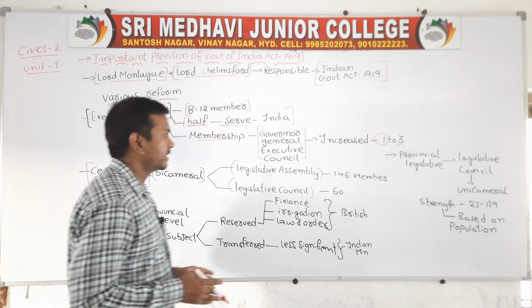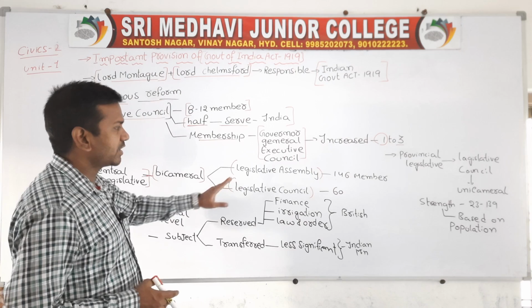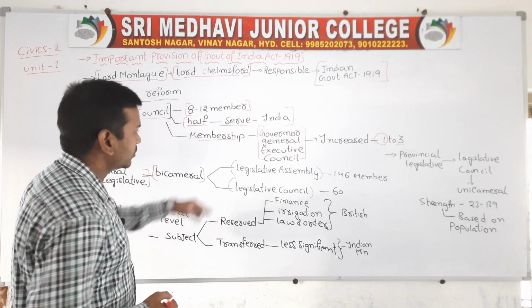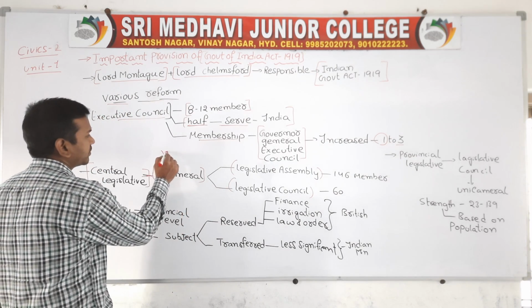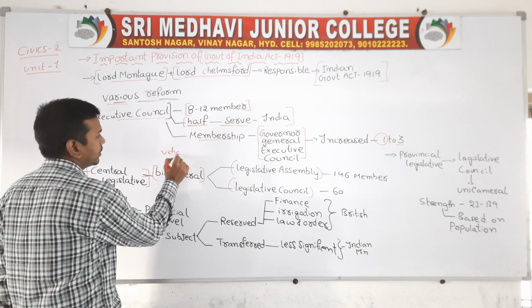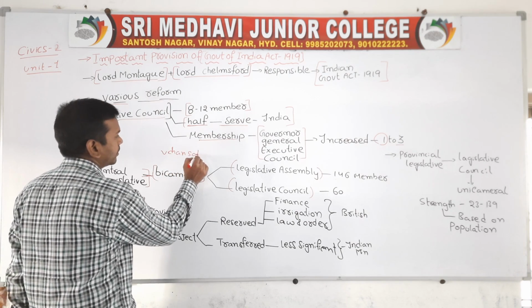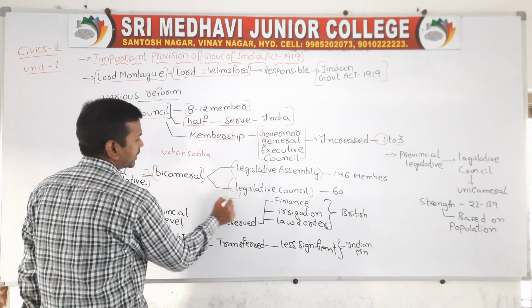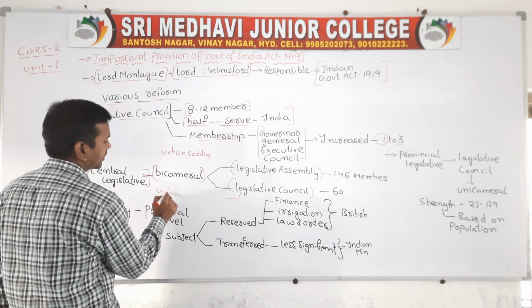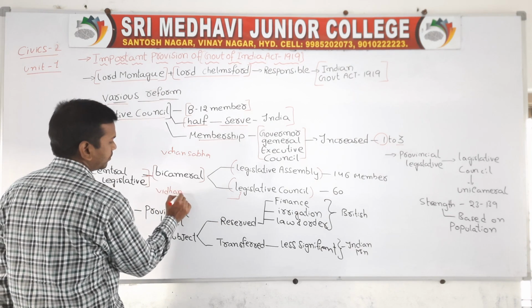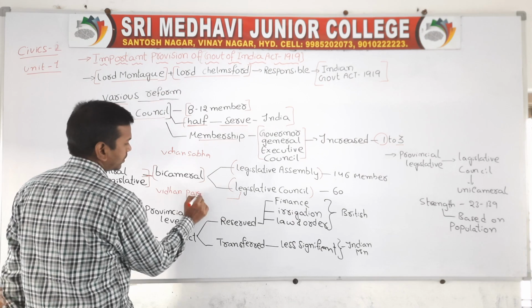At the state level, the legislative assembly is called Vidhan Sabha, and the legislative council is called Vidhan Parishad.